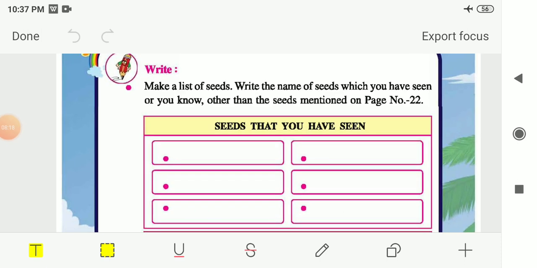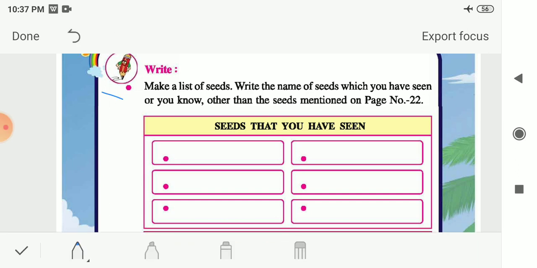On page number 23, two tables are given to you. In that you have to write. In the first table you have to make a list of seeds. Write the names of the seeds which you have seen or you know, other than the seeds mentioned on page number 22. Here you have to write the seeds that you have seen but had not mentioned on page number 22, the names of seeds other than those you mentioned previously. So, seeds that you have seen.